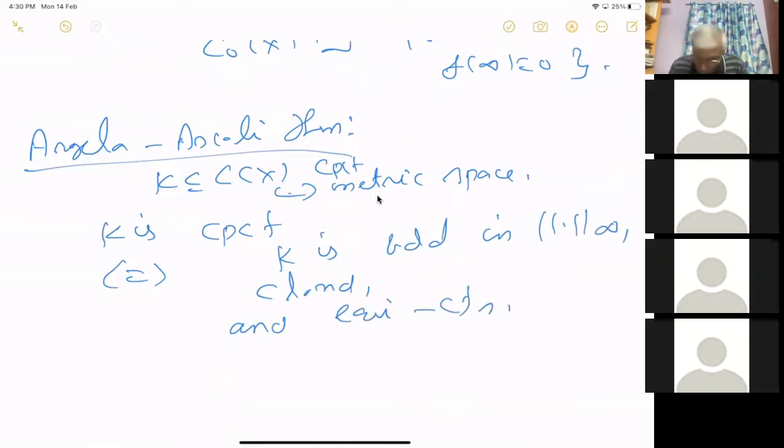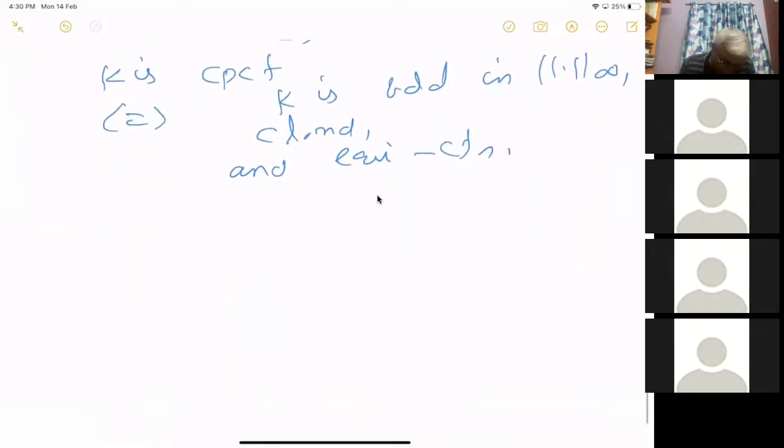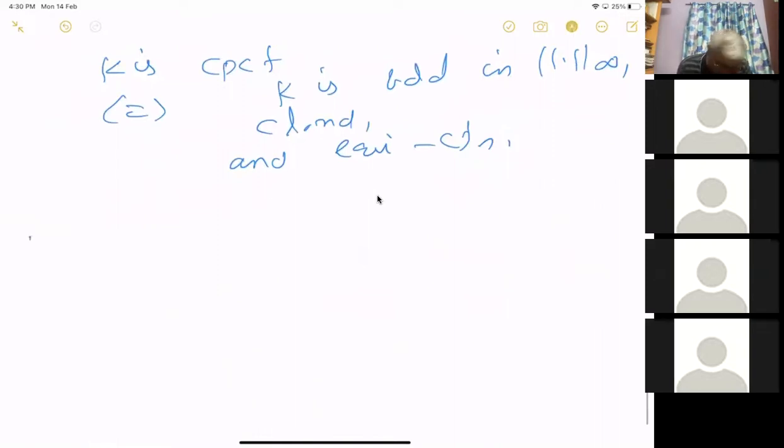Okay, so this has been proved by Nirupama. So this is Arzela-Ascoli theorem, application 1. So shall I give this as an assignment? So this is another assignment, maybe 3. I will more or less tell you the proof orally.